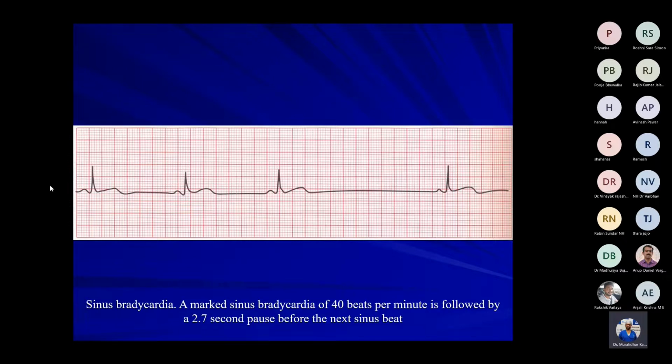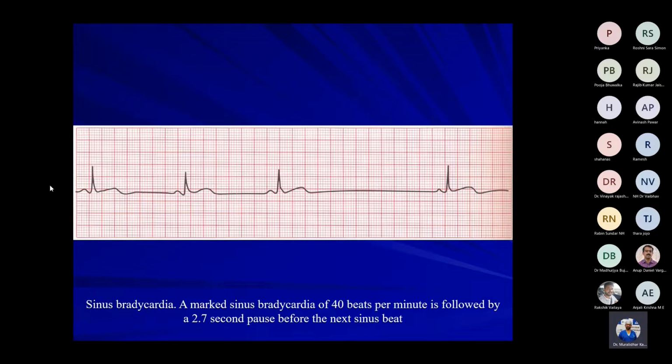Sometimes patients come for a procedure under local anesthesia, you put the needle to inject the local, they get vasovagal syncope, heart rate drops and they pass out. Isn't it? Yes. Okay, these are the causes.